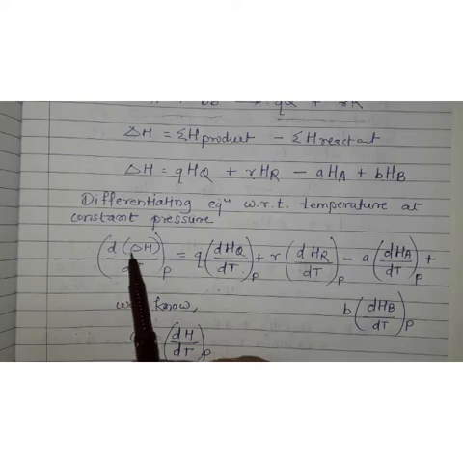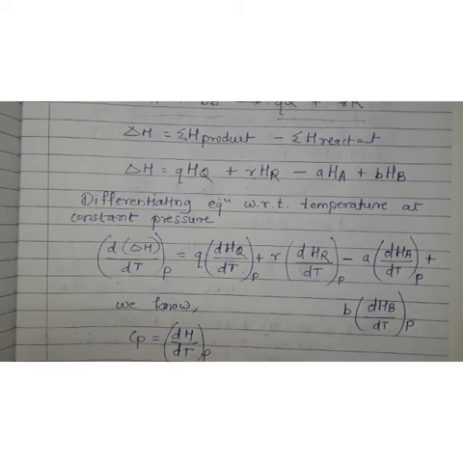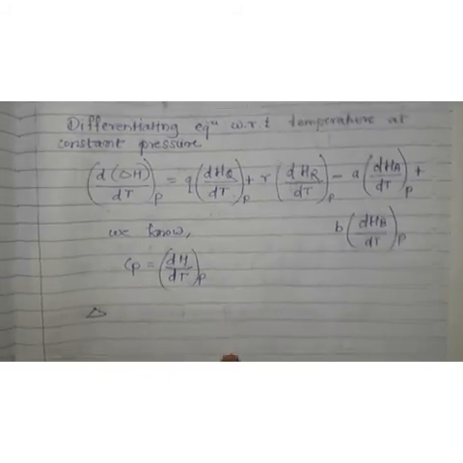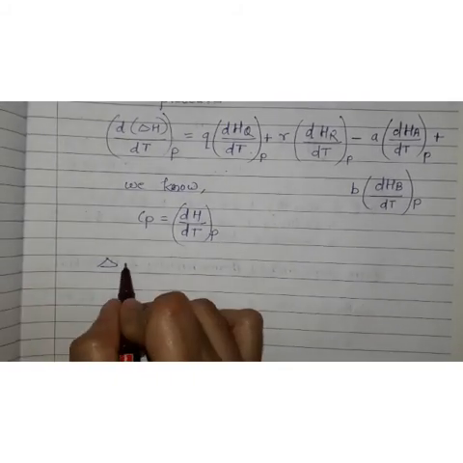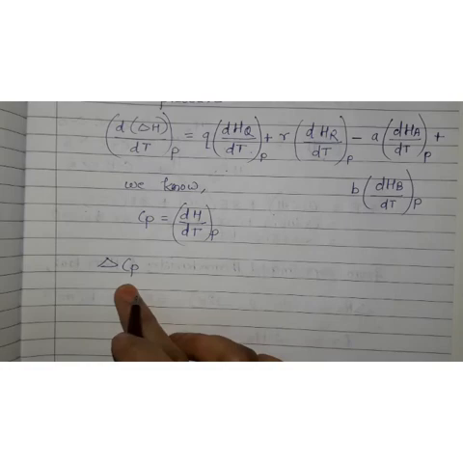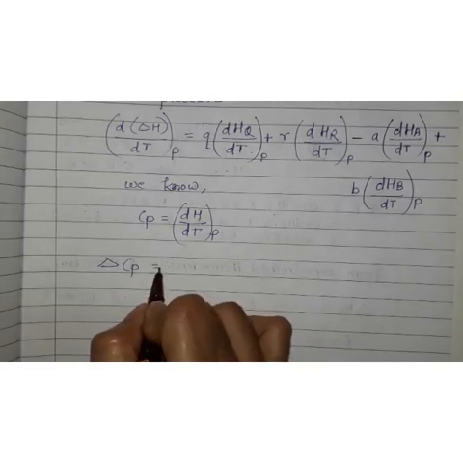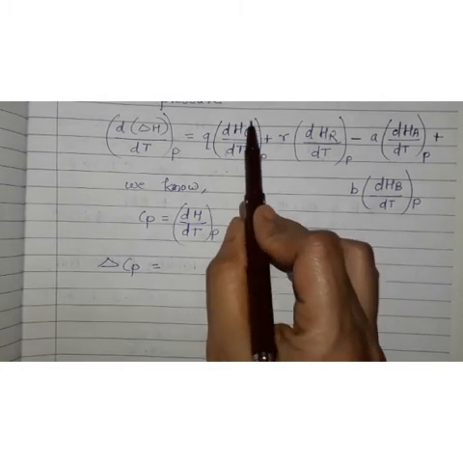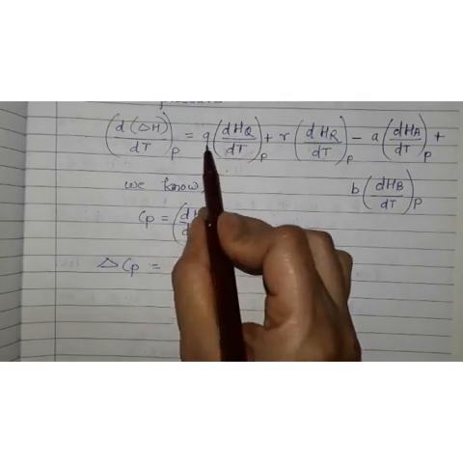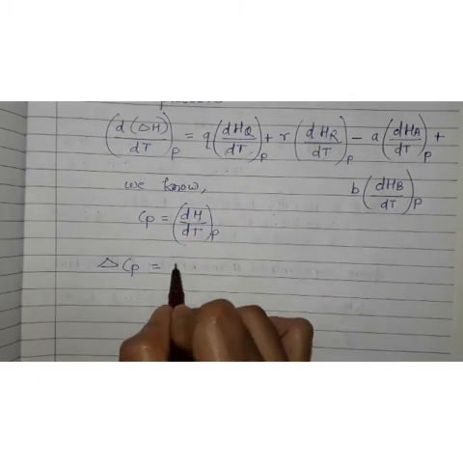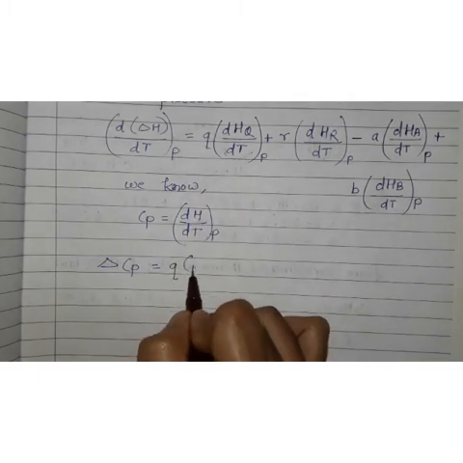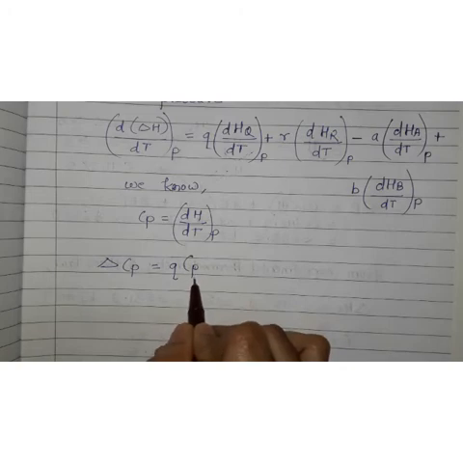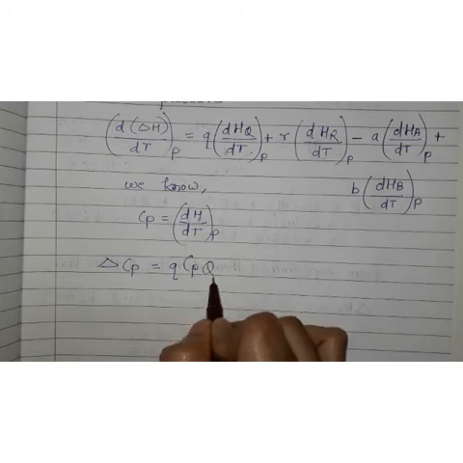Instead of this dH upon dt, what can we write? Delta Cp, change in specific heat at constant pressure, is equal to, instead of this value we can write Cp. So here Q moles, the reaction coefficient is Q. So let us write Q multiplied by specific heat at constant pressure of product Q.